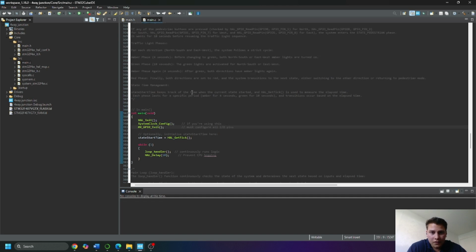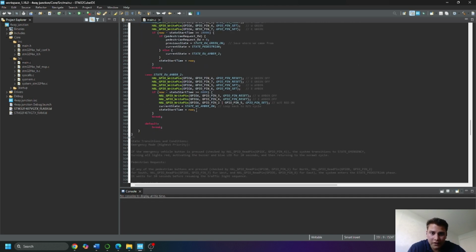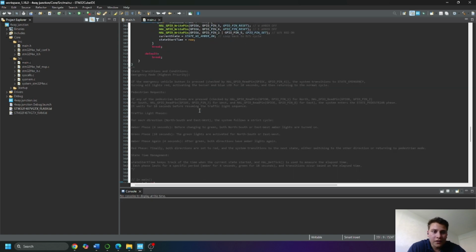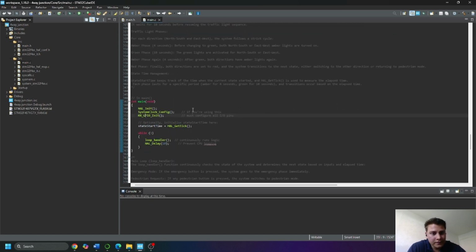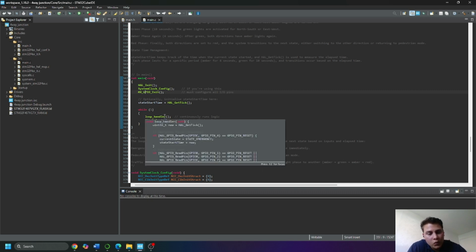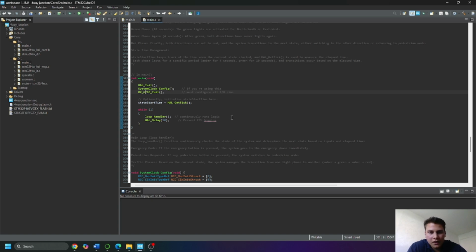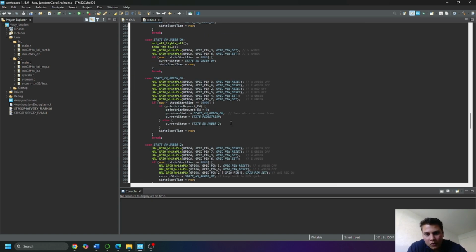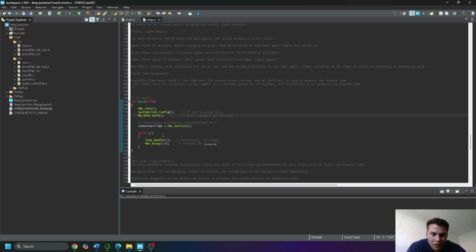Everything has a specific delay. Everything works as expected. So this is the only thing we have in our while loop. That's it, just the loop handler. So we have all the logic here for our loop.